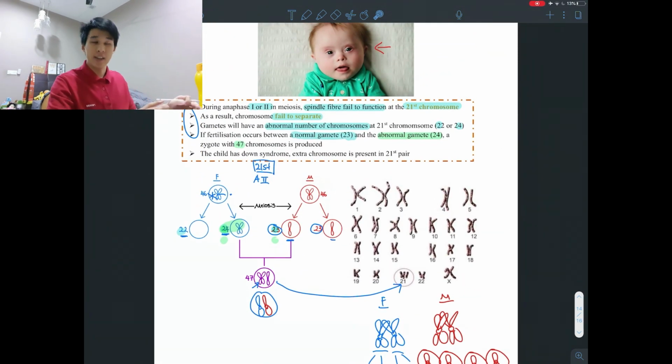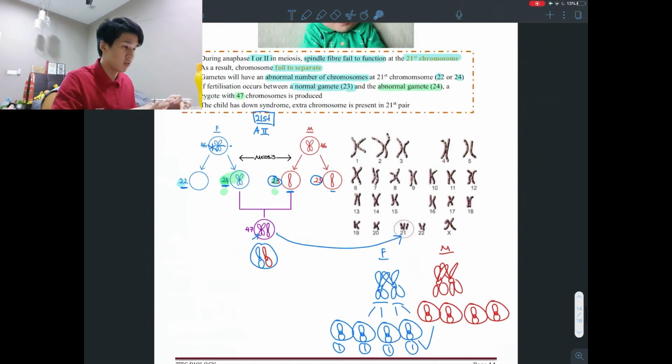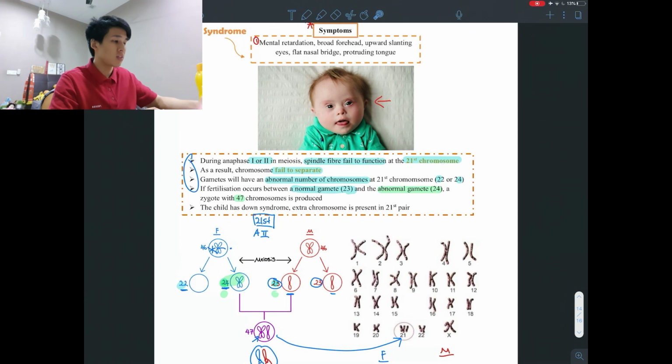But in the exam, you don't have to explain Anaphase 1 or 2. You just have to say during meiosis 1 or 2, just like over here: spindle fiber fails to form, chromosomes fail to separate. That's all you have to mention.